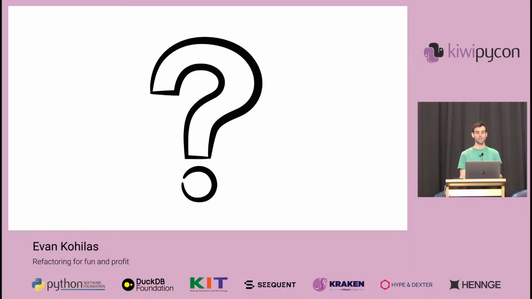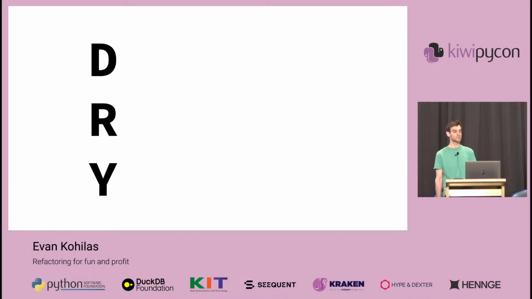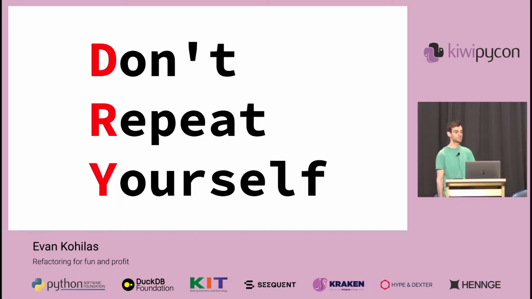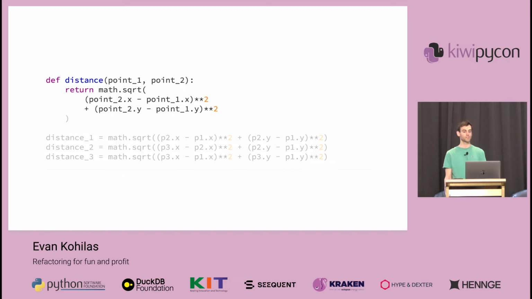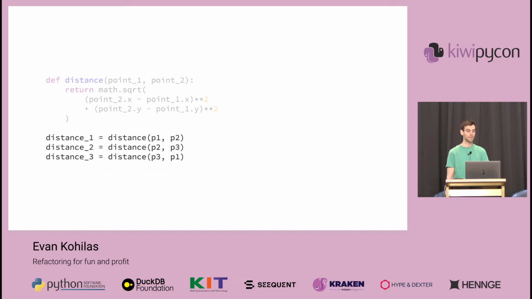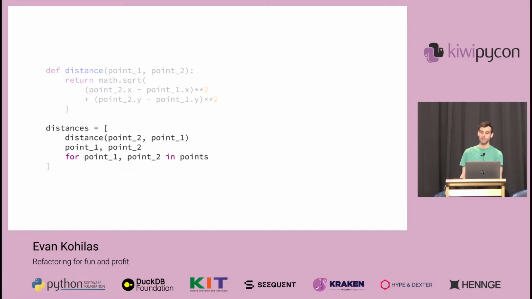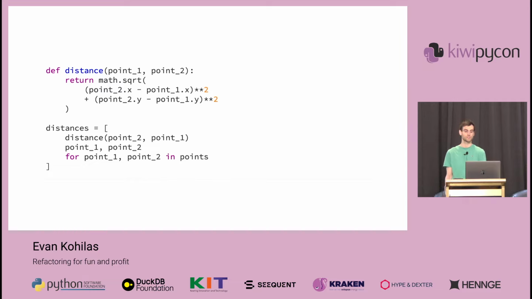Okay, now that we've started to update our code, what else can we do? Well, another good principle to follow is DRY, or don't repeat yourself. DRY is important for so many reasons. Here we have some code that repeatedly calculates distances, and we could refactor it by first introducing a function for abstraction, and then by using that function to provide consistency, before finally introducing a for loop, making our code much cleaner and safer by providing safety through reassurance that everything is running the same way.